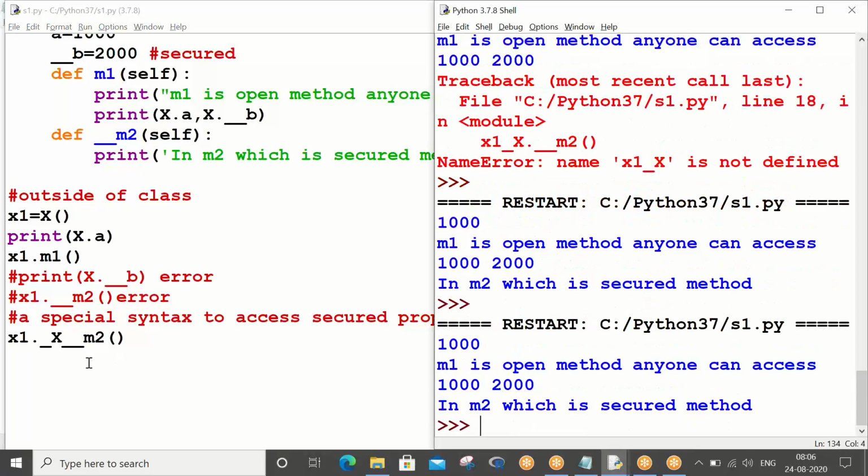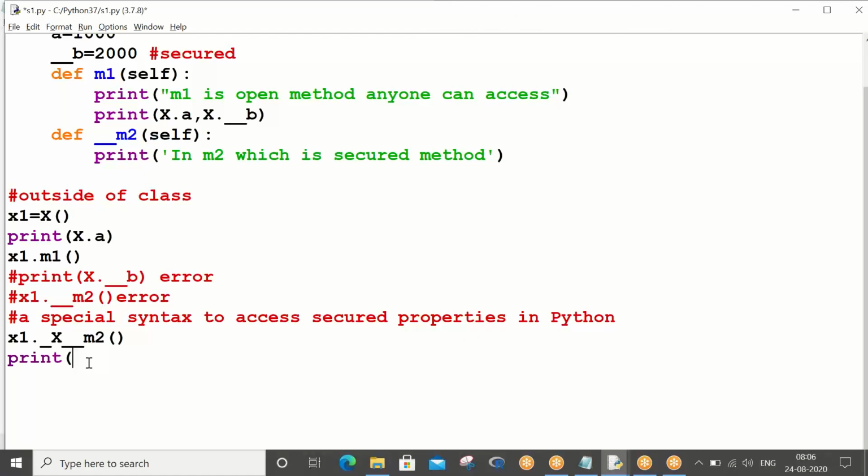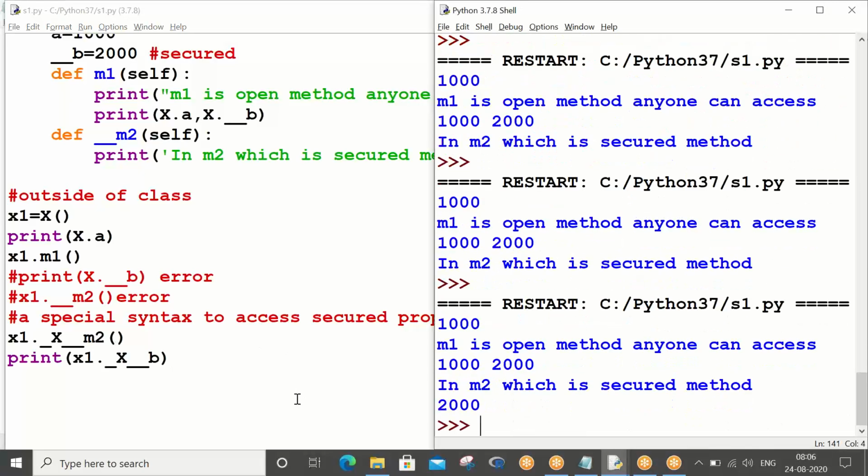So this is what we have seen. Now by seeing this line, you have to tell me how can I call my b? x1._X__b, right? Control S F. Can you see that now I have managed to bring in the secured properties of my class, both _b as well as __m2, right? So this is another specific syntax which we have to learn in Python to bring out the secret data. Okay, so just take this program.